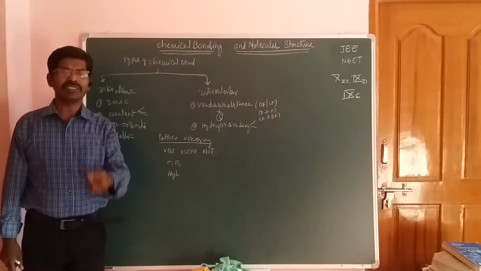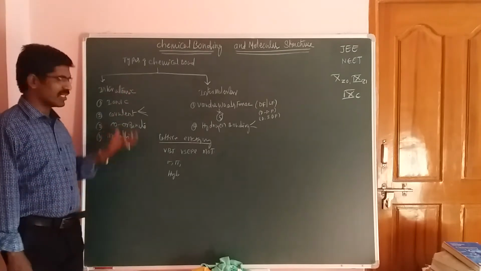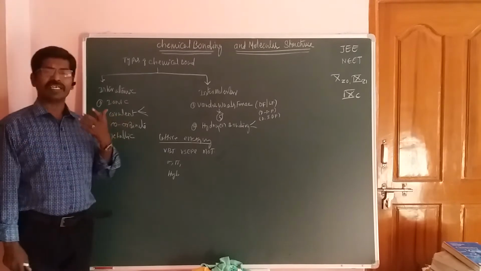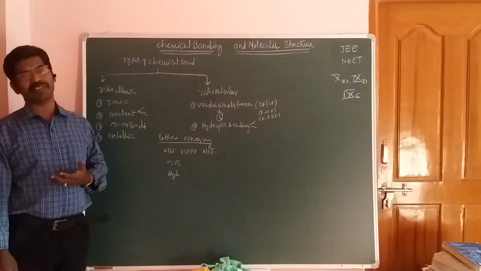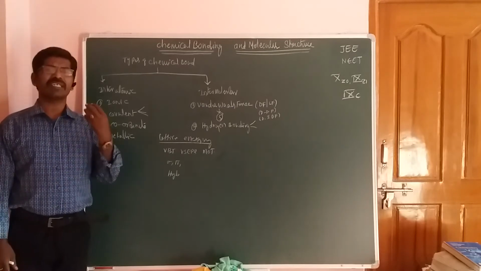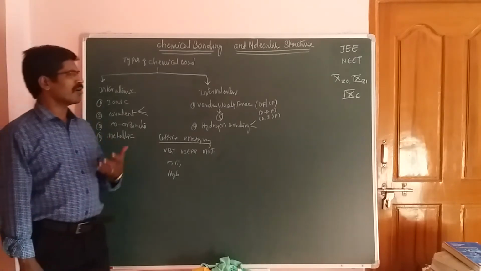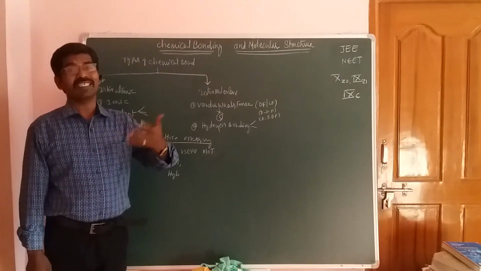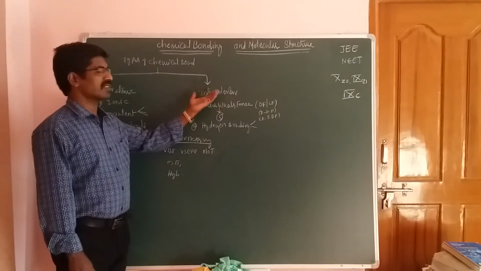Let us see one by one what type of interatomic bond formation takes place in the atoms, and what type of intermolecular bond formation takes place in the second category.